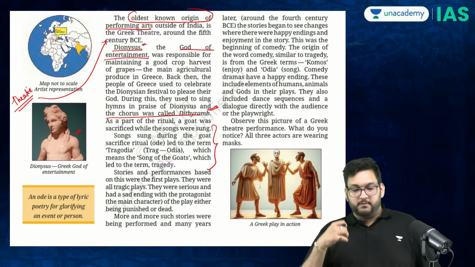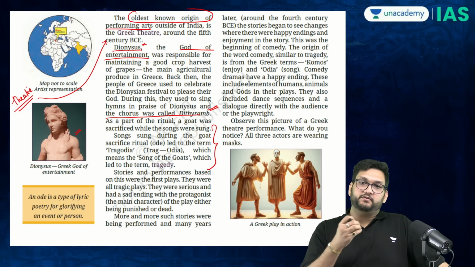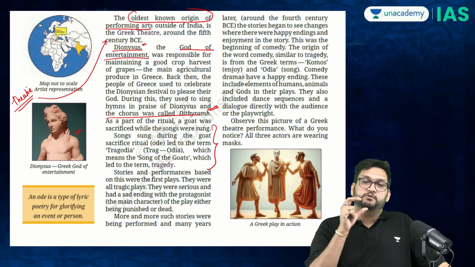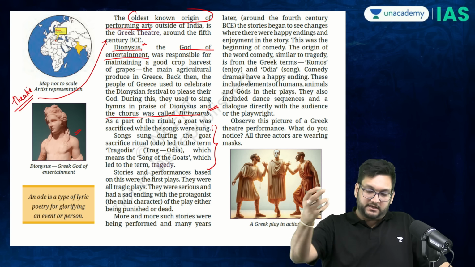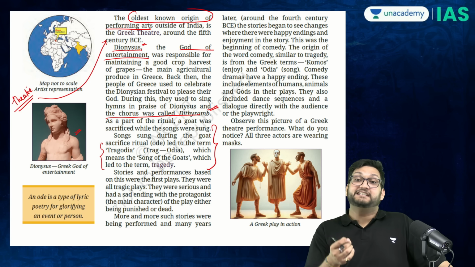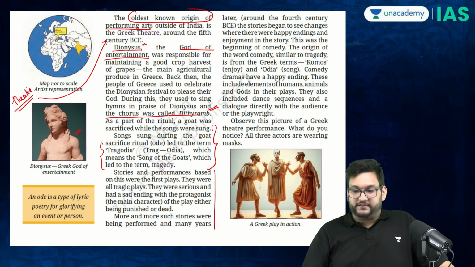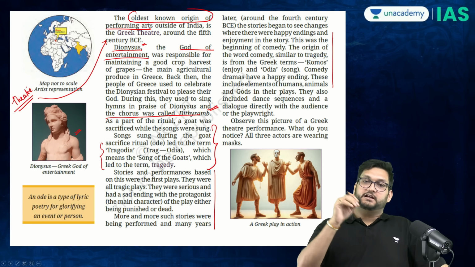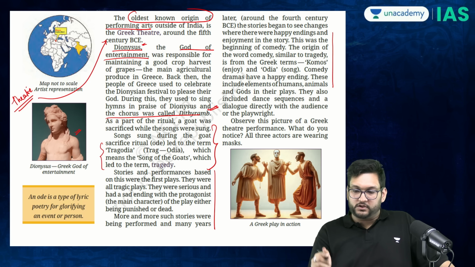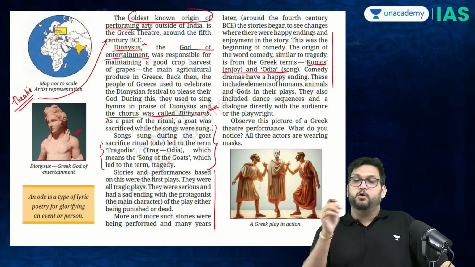So mostly the concept of theater comes from the odes called the dithyramb, which were meant to please Dionysus, and they were at first mostly based on tragedy. Over a period of time, they started to develop stories that would end on a good, positive note. They are called the komos, or comedy.